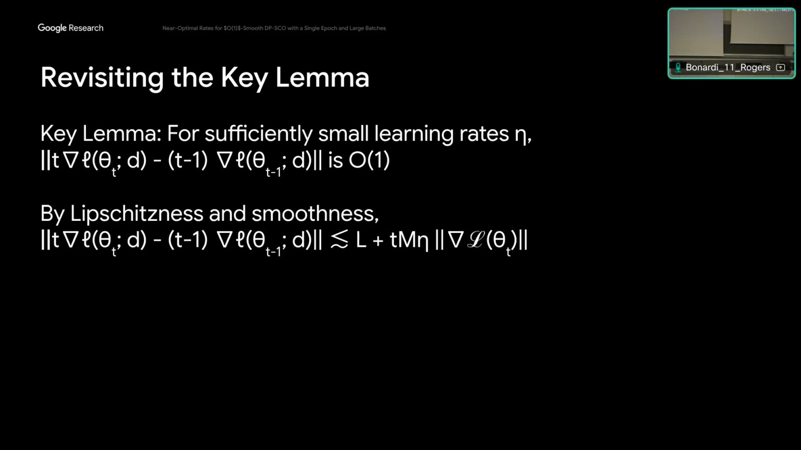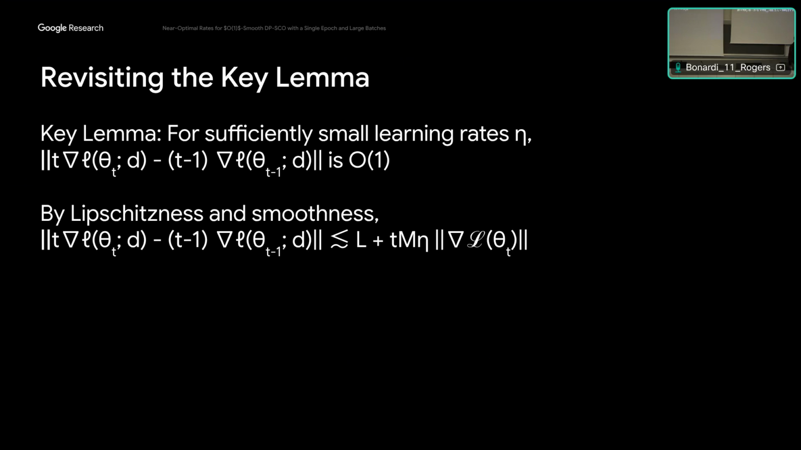So the way that we show this is basically if you do the math, you use Lipschitz smoothness, you use the way that we're updating the model, you can show that this thing is at most the Lipschitz constant, which we're assuming is a constant for this talk, plus the iteration number times the smoothness constant times the learning rate times the norm of the population gradients.